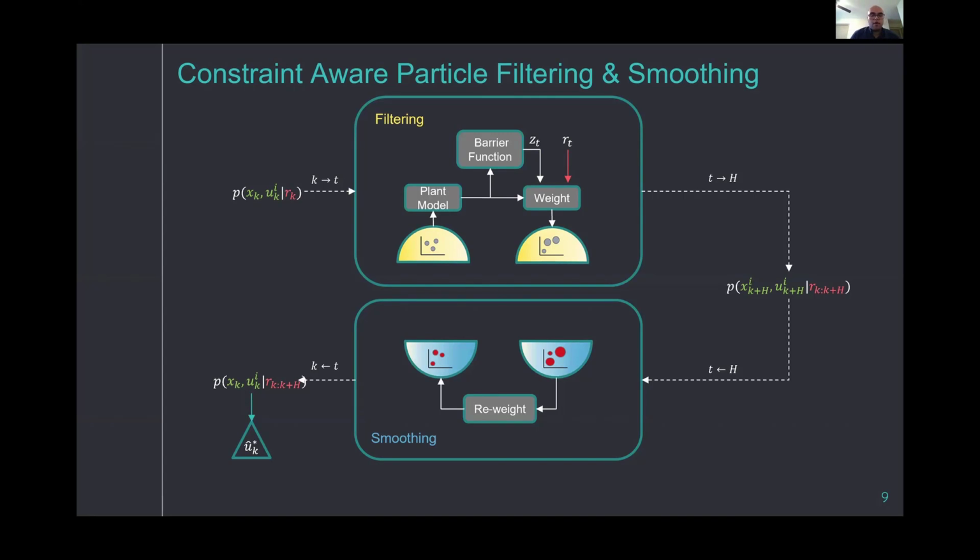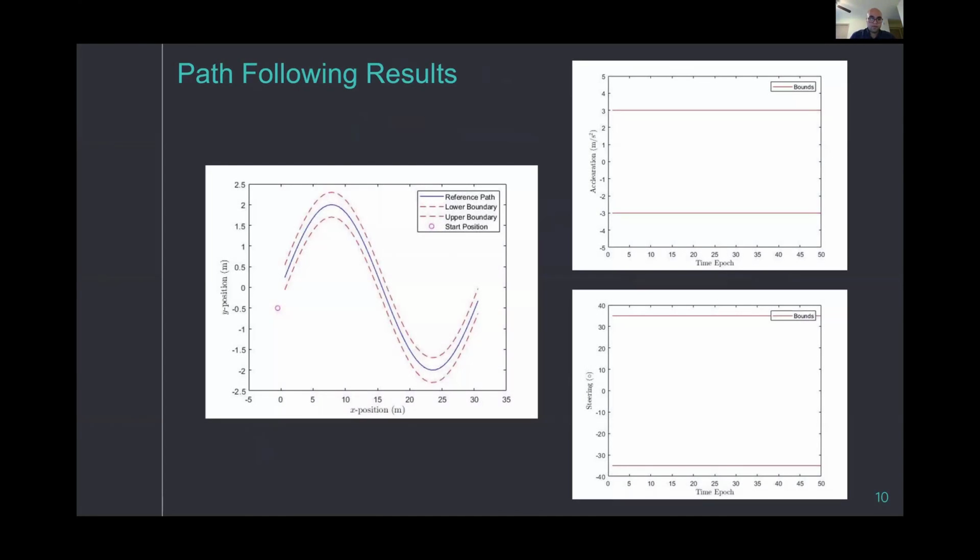So next, for our simulation, we considered a path following problem of an autonomous vehicle, which, this is the starting position of the autonomous vehicle, and we provide a reference path, the blue line here, with boundaries of the track, where the objective is to track the path as close as possible and not violate any of the constraints in acceleration, steering, and the boundaries of the track.